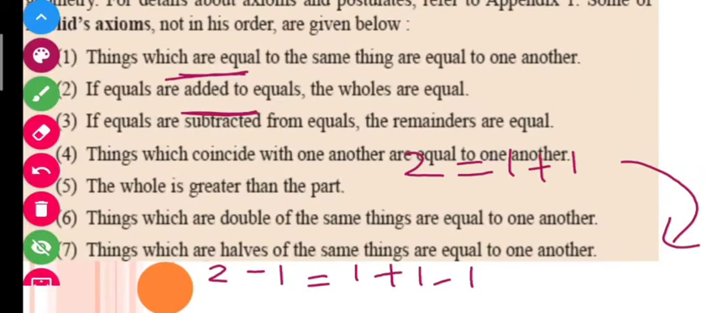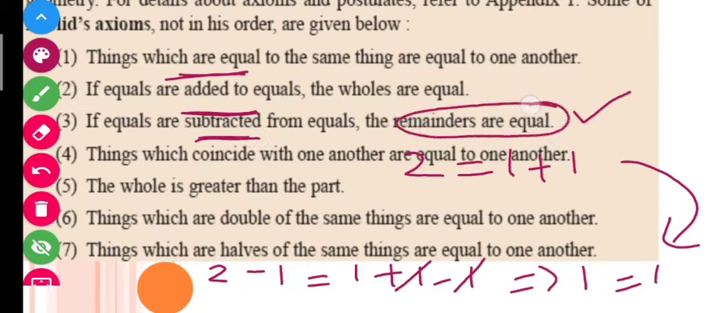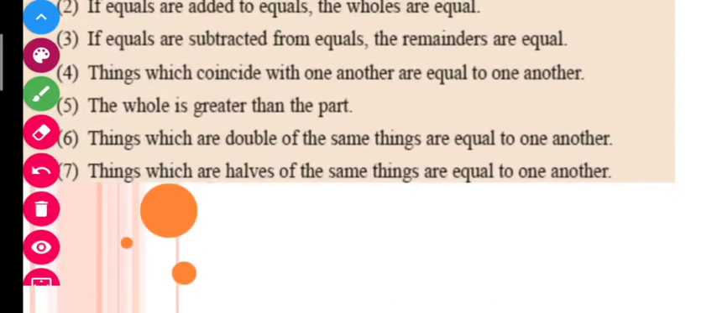So students, here if I subtract 1 from both the sides, what will I get? 2 minus 1 will be 1, and this one and this one will be cancelled, so 1 is equal to 1. So this is what this axiom is saying, that if equals are subtracted from equals, the remainders are also equal. And this I have shown you with this example. I think it's very simple, right? Now in the fourth axiom, let us see what it is saying.